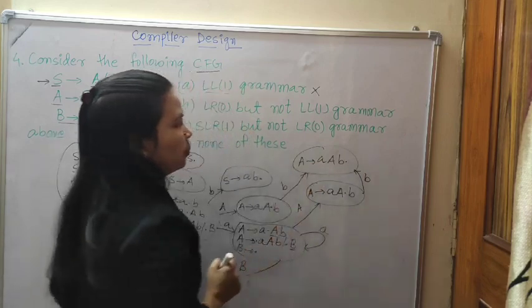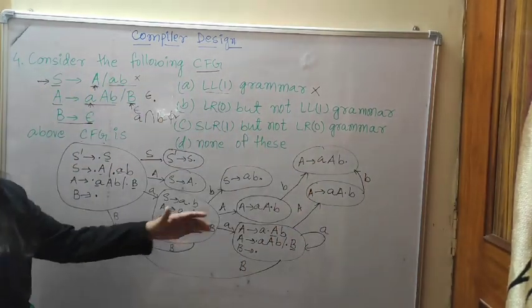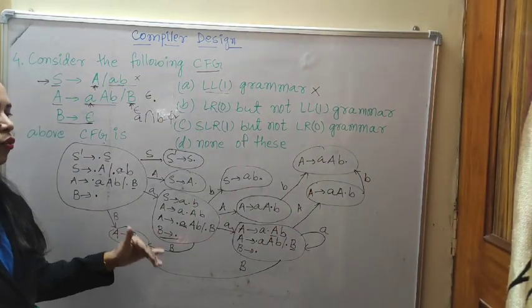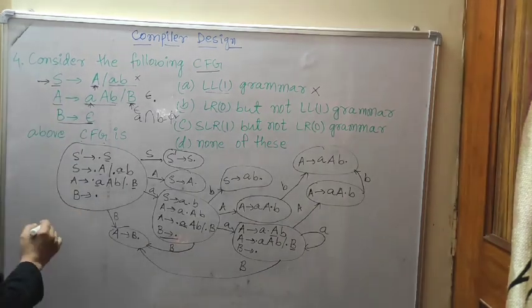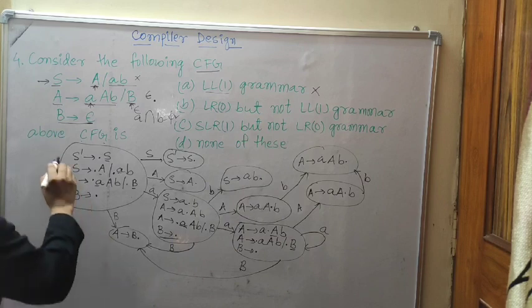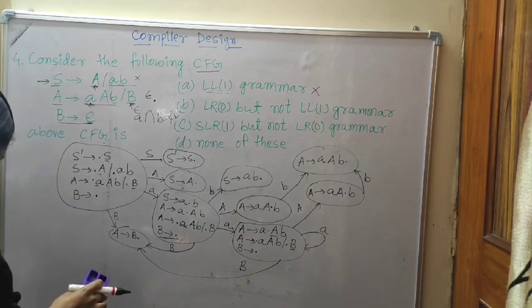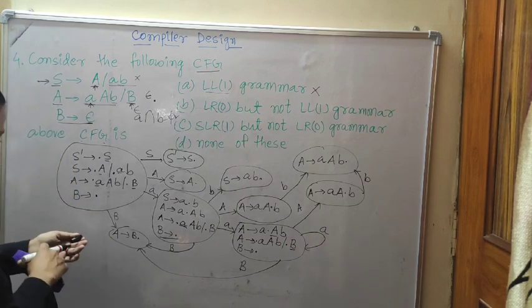Write it B. Yes, so this is the LR0 collection, the set of LR0 items. Now I am giving the numbers. Suppose this is, wait, I am taking the other marker.